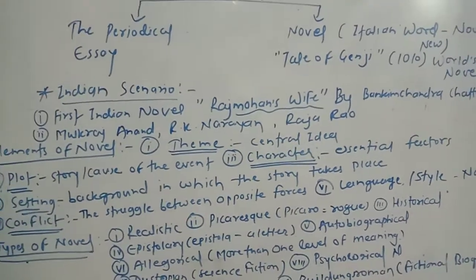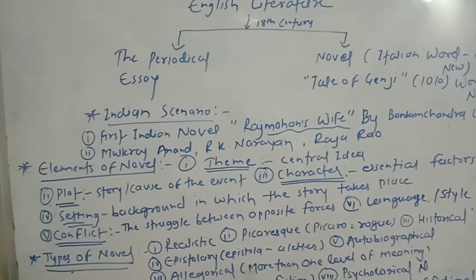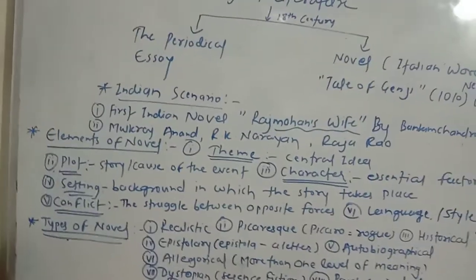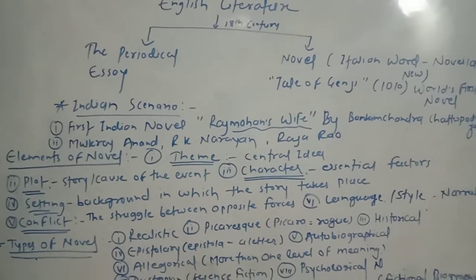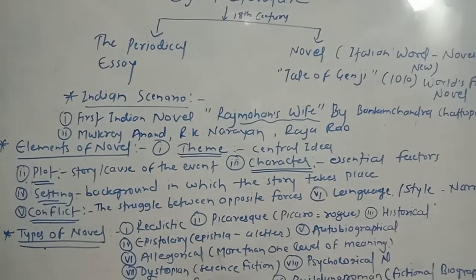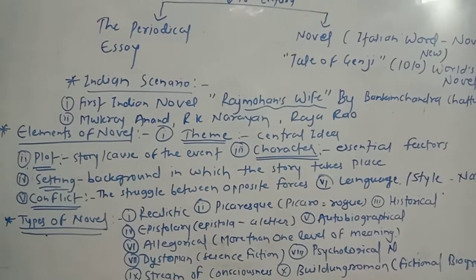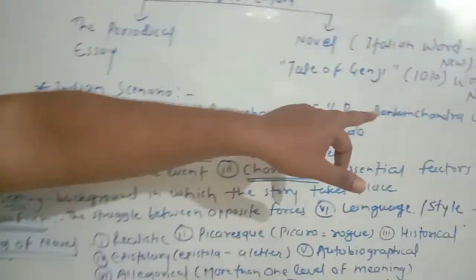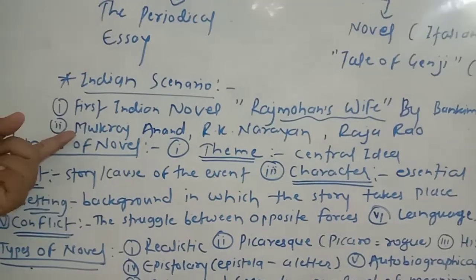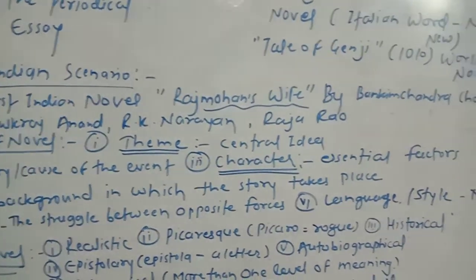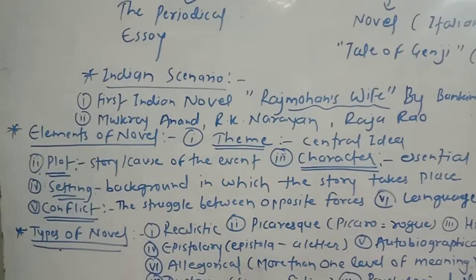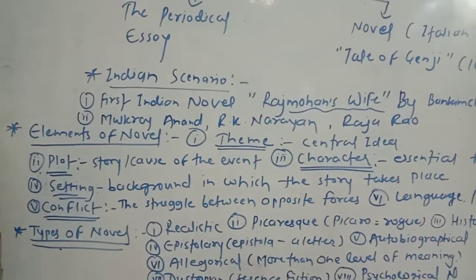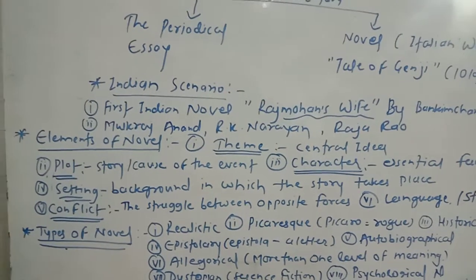It is also a very important thing that Indian people took an interest in the English language and wrote many novels in English. They were called nationalists at that time, because they wrote novels related to the nation. Four important names are found there: first Bankim Chandra Chattopadhyay, then Mulk Raj Anand, then R.K. Narayan, then Raja Rao. These are all important people who spent their time writing novels and gave this gift to the world of English literature.